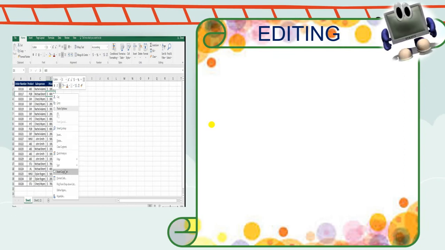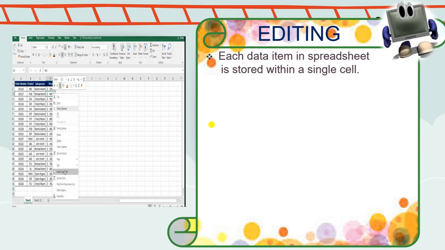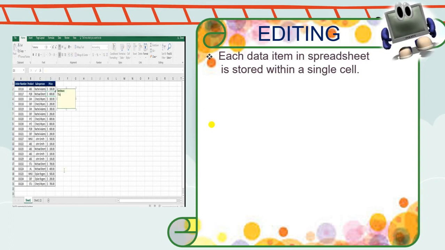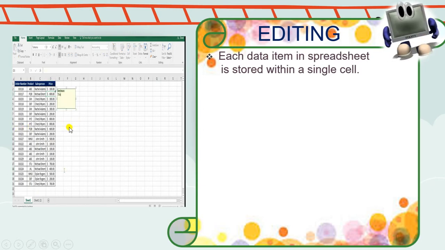Now first is editing. Each data item in a spreadsheet is stored in a single cell. Here you can see the small rectangle boxes are called the cells.